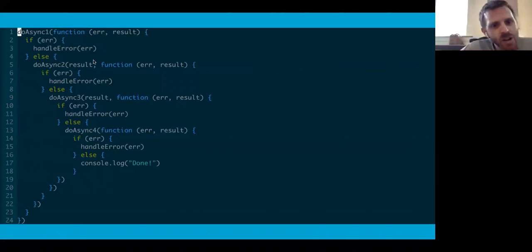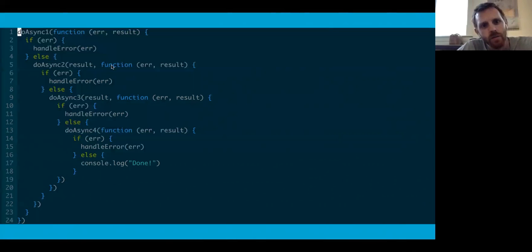So this is accomplishing the same thing. It's just doing it asynchronously. And as you can see, it's a lot more code to express the same basic idea. The code is creeping further and further away from the left margin as the indentations get deeper and deeper. In each of these, we call the first function and pass it a callback, and then we have to handle the case where there's an error and call the error handler. So there's another if-else block and we're indenting again. Then we call doAsync2, passing in the result we got from the first one. And then the whole thing repeats, right?